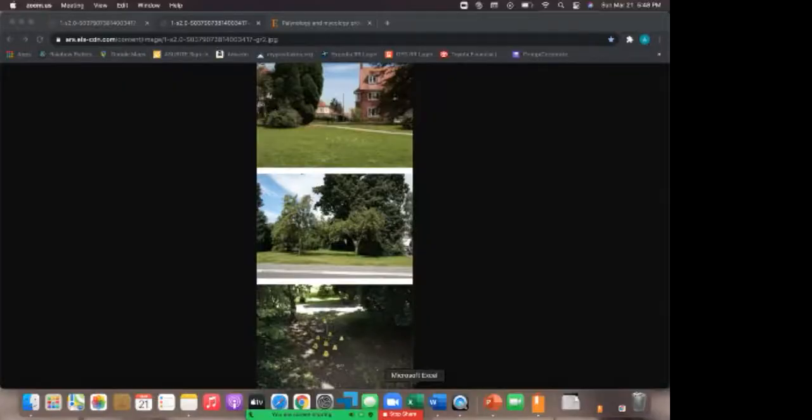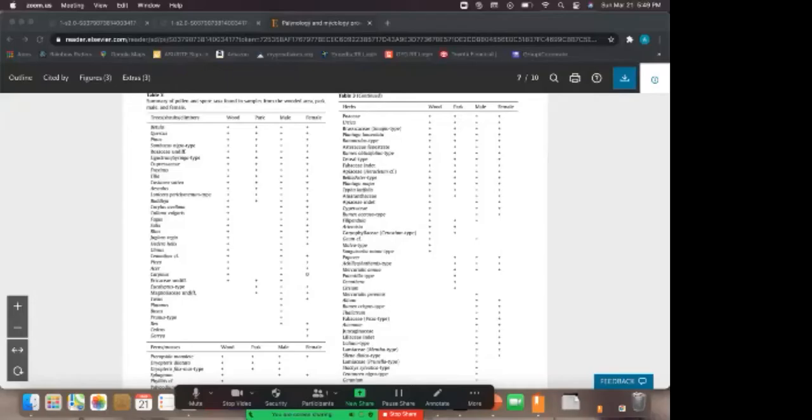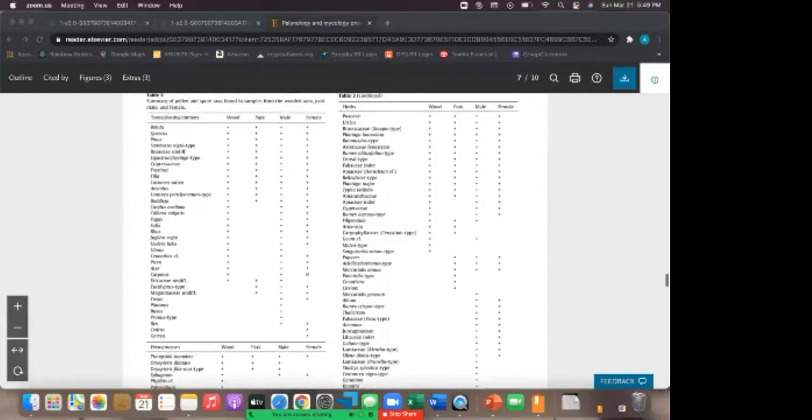Sharing my screen one more time. So in table 3 here, you can see on this left-hand side, all the pluses mean that they were matches for the same botanicals and fungi and stuff that was tested, palynomorphs. This shows the data of all the profiles between the wooded area, the park, and male and female samples that they took. So this is the palynological profile of each section, as well as the male and female clothing.